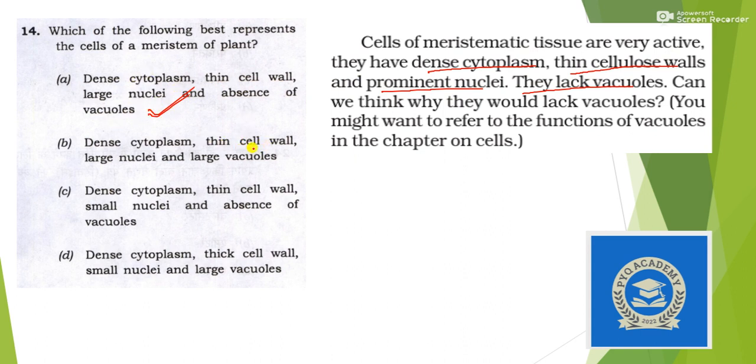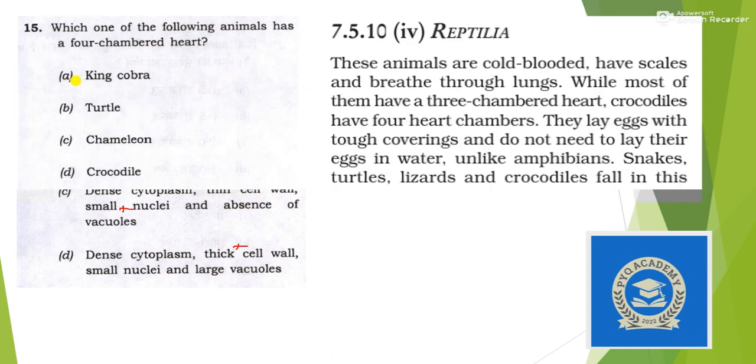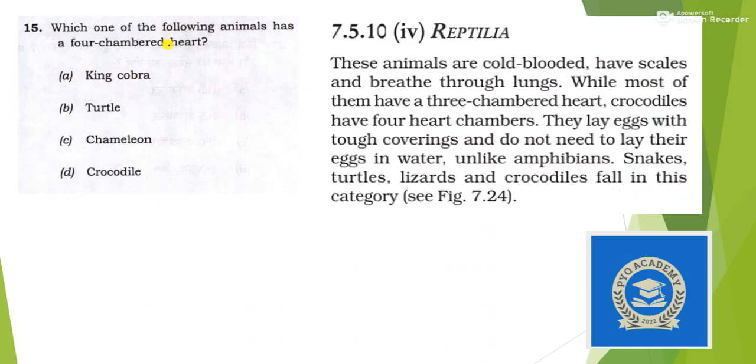Otherwise here it is thin wall but large vacuole, no. Absence of vacuole but small nuclei, no. And thick cell wall, no. So answer here is option A. So you can see the relevance of reading NCERT.